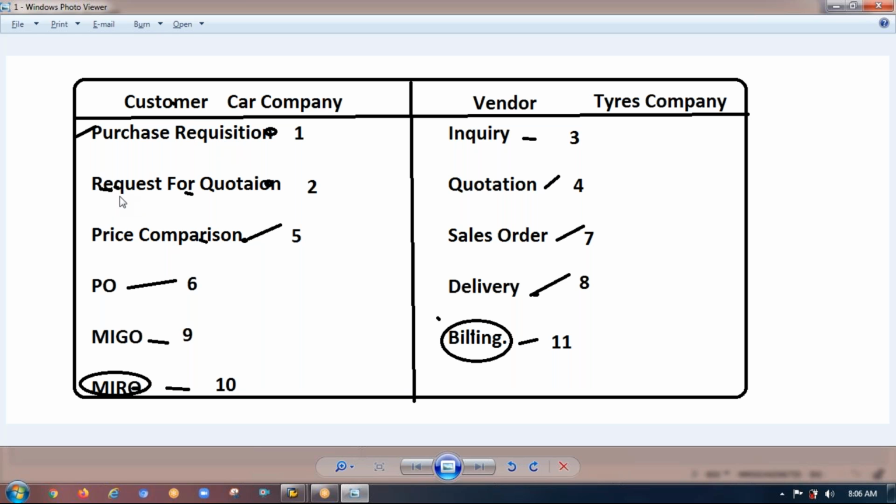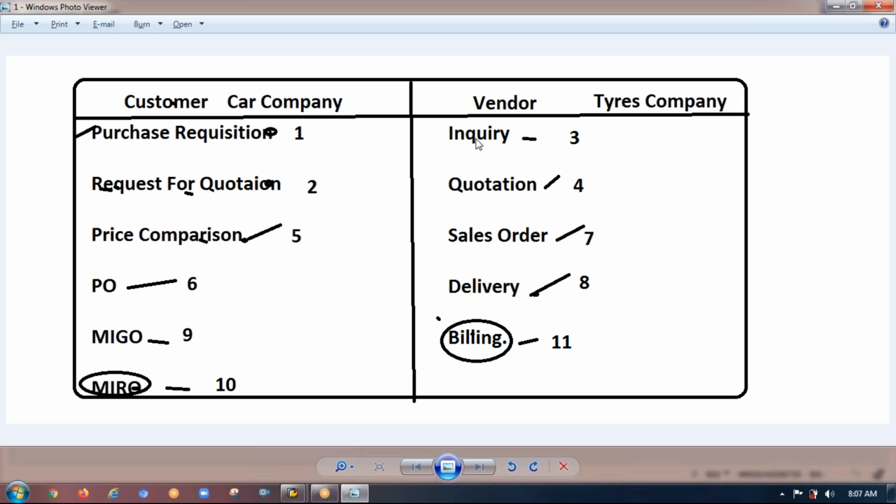So now the purchase team will request for quotation to different vendors. Yesterday even we discussed it, right? Being a customer, I don't rely on either Anant or Gopi or Shashi, so I'll request for quotation to all the vendors. All of you are like tire company owners. Now, whenever you get a quotation request, first you will inquire whether the requested item is there in your warehouse or not.